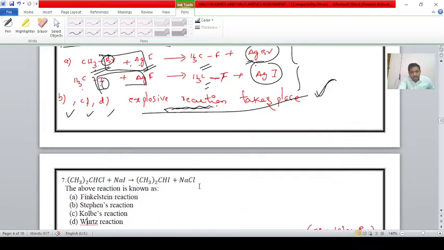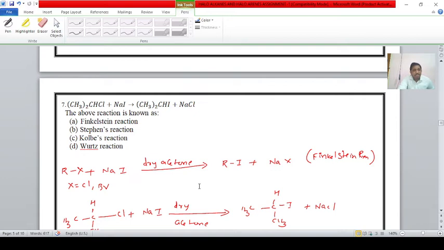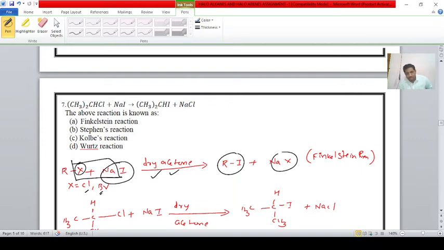Next one, student. Seventh one. The above reaction, students, is known as the Finkelstein reaction, because when alkyl halides where the halogen is chlorine or bromine react with sodium iodide in the presence of dry acetone, they form alkyl iodide plus sodium halide. Here sodium reacts with the halogen to form sodium halide.